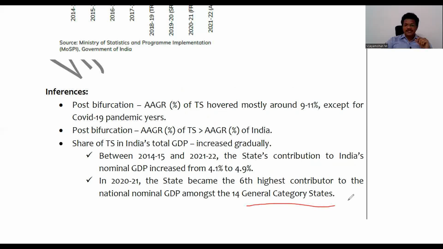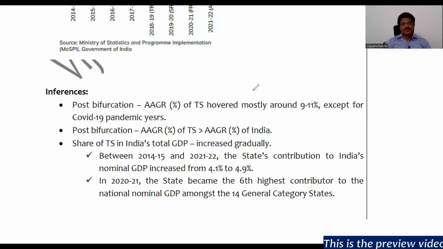Among those 14 general category states, in 2021, Telangana state became the sixth highest contributor to the national nominal GDP. It shows the importance of Telangana to the overall Indian GDP, and it has been increasing. Right? So these are the type of inferences that you can draw from the data of growth rates of the last 5 or 6 years, but also Telangana's contribution to the national GDP.